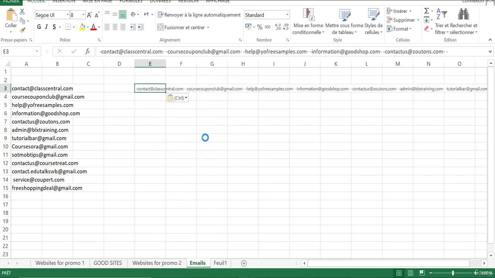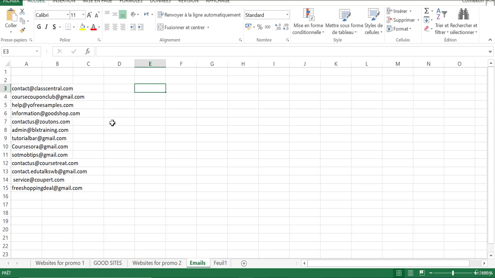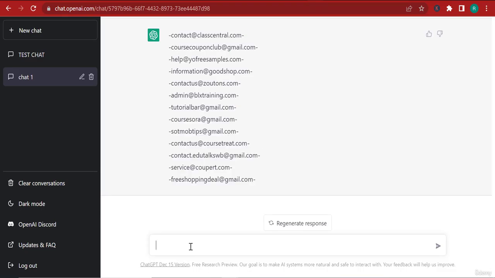Now, let's suppose that you want to remove the first letters from the emails. I can come here and say, forget all the previous instructions and remove the first 3 letters from every email.